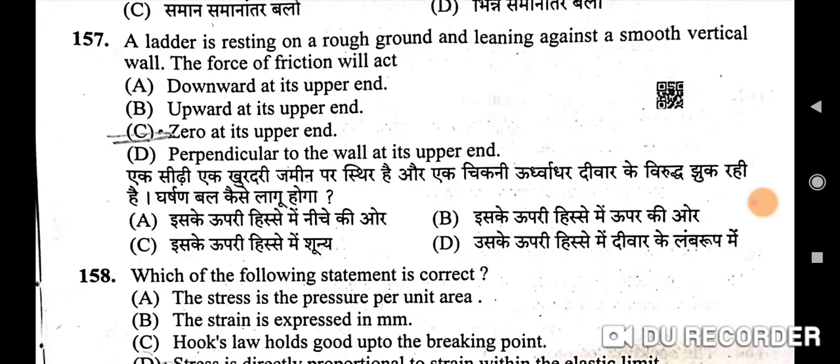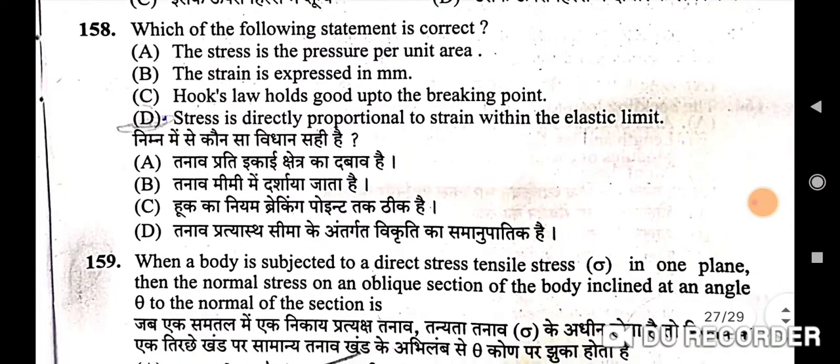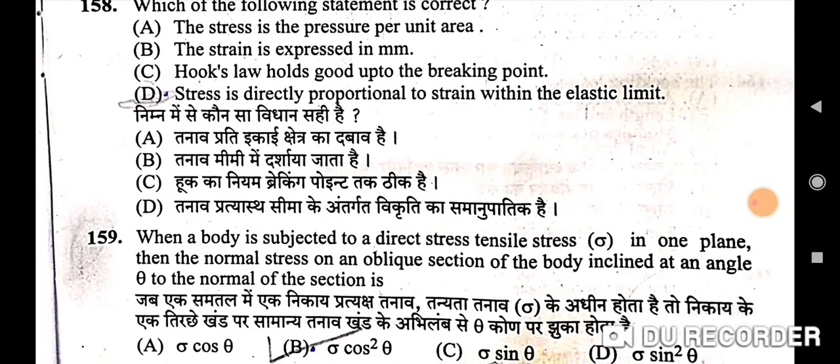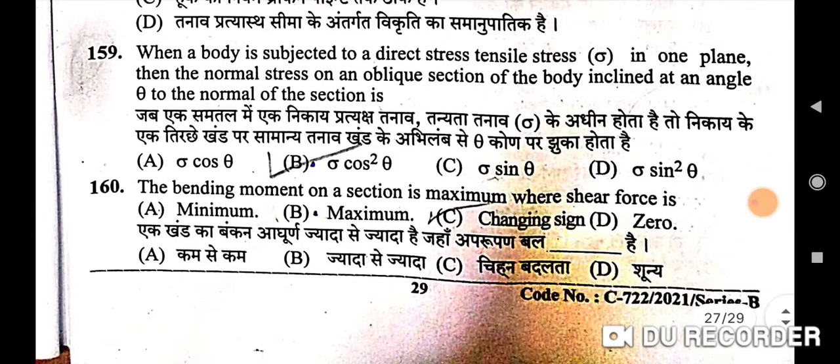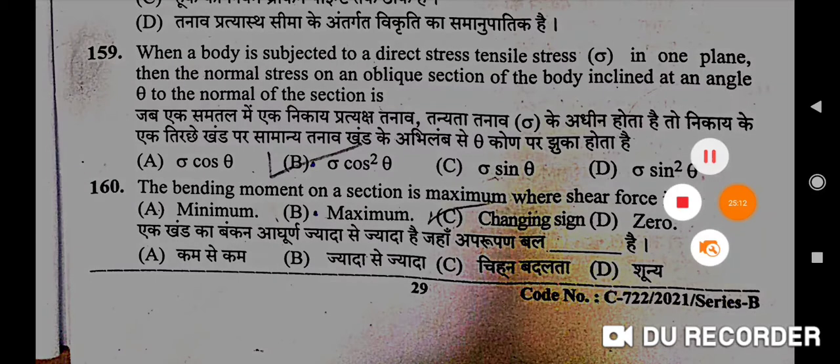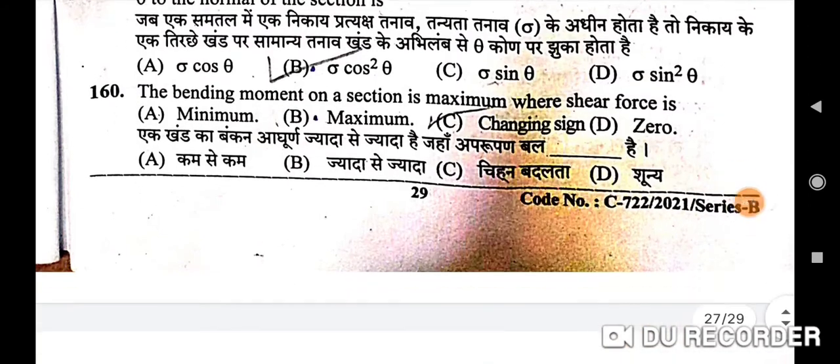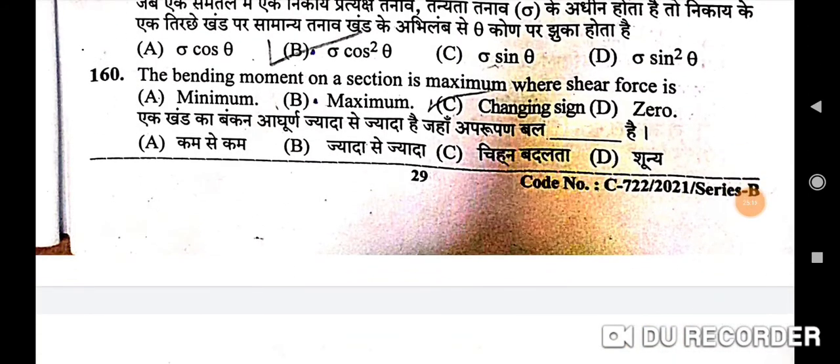Next question is: which of the following statements is correct? Correct option is D, stress is directly proportional to strain within the elastic limit. 159th question is: when a body is subjected to a direct tensile stress in one plane, then the normal stress on an oblique section of the body inclined at an angle theta to the normal of the section is, so here correct option is B, sigma cos square theta. Next question is: the bending moment on a section is maximum where shear force is, correct option is C, changing sign.